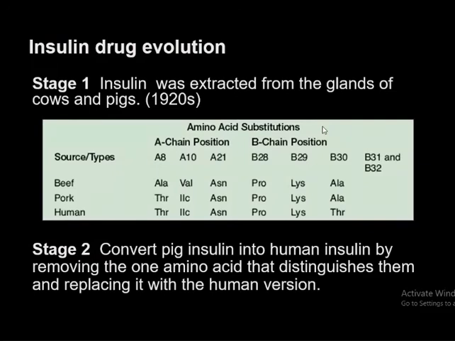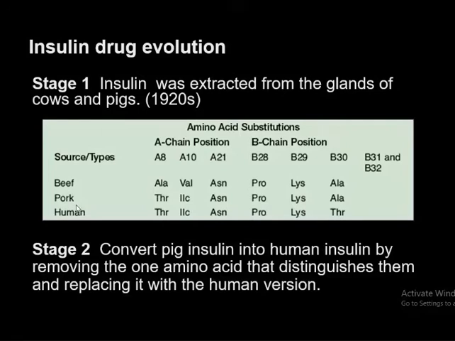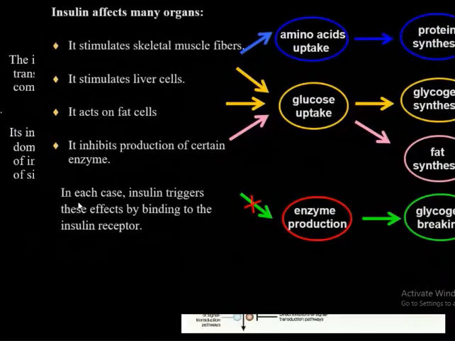Now, I am going to show you the details of insulin drug evolution. How insulin works. Stage 1: insulin was extracted from the glands of cows and pigs in the 1920s. You can see the amino acids in beef, which is cow, then pork and human, and there are differences.